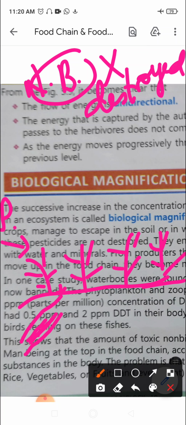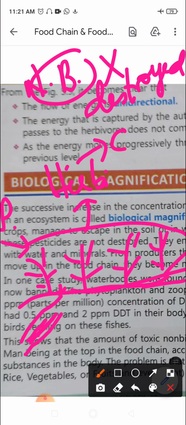Now what happens is they enter the food chain at the level of producers. From here only they enter the food chain, right? How? By absorption along with water and minerals. From producers they enter into the herbivores, right? From herbivores it may enter, many herbivores would eat that. From there it would enter the carnivores, right? As they move up in the food chain, they become more and more concentrated at each trophic level. That means at each trophic level the concentration of these pesticides goes on increasing, right?